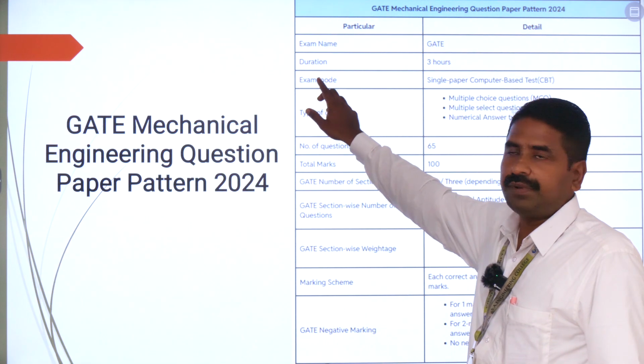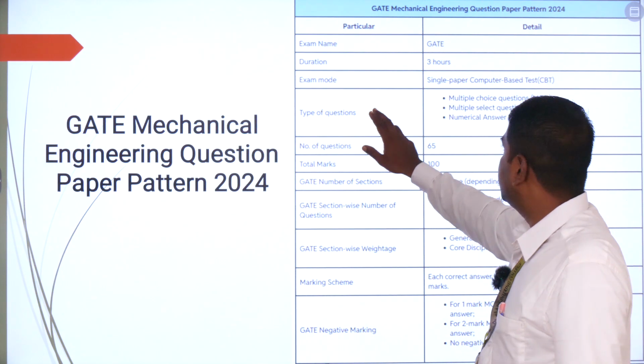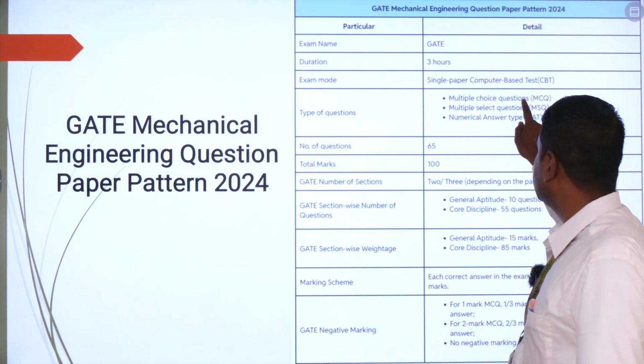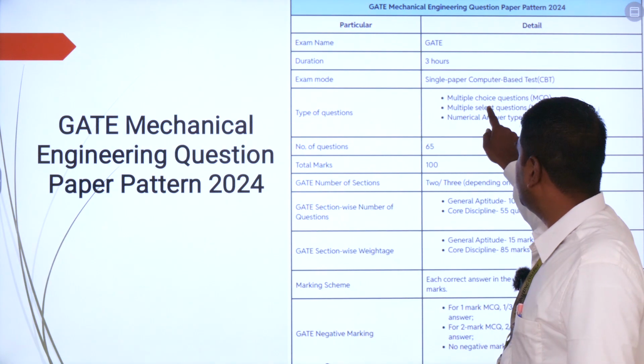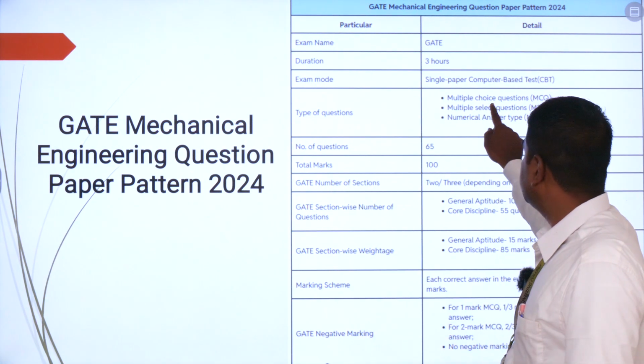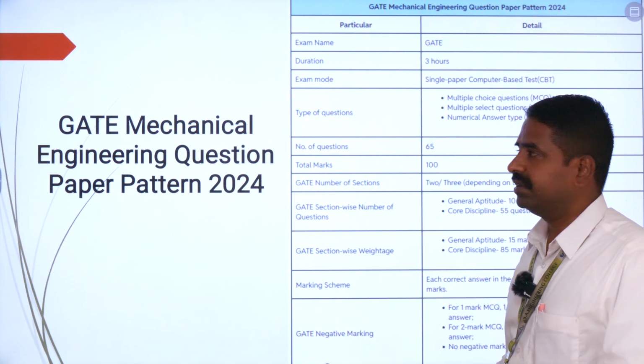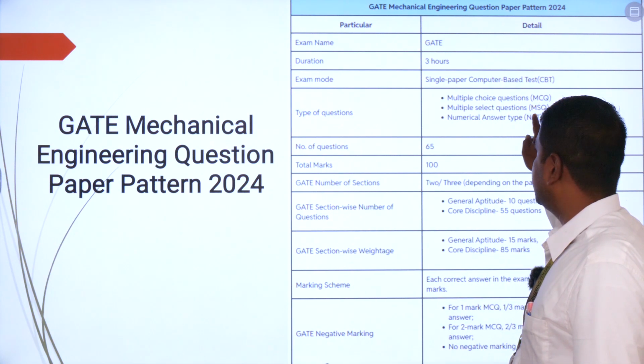The duration is going to be totally 3 hours. And the type of questions is going to be of 3 different types. First one is going to be multiple choice questions, that is MCQ. Second one is going to be MSQ, that is multiple select questions, in which you are going to have 2 or 3 more answers which are going to be correct. And last one is going to be numerical answer type.